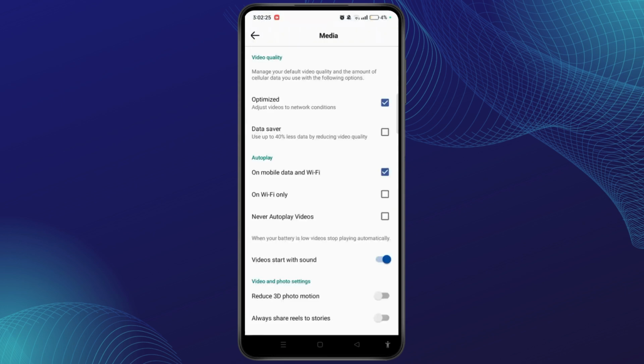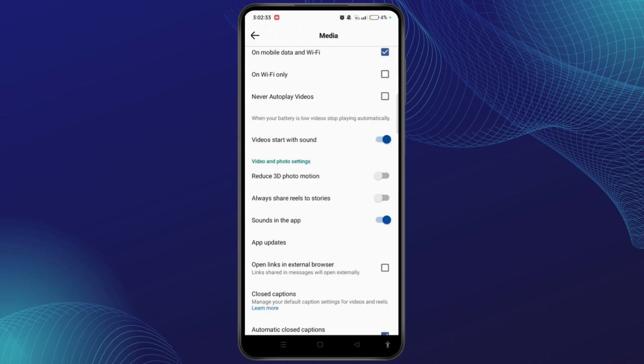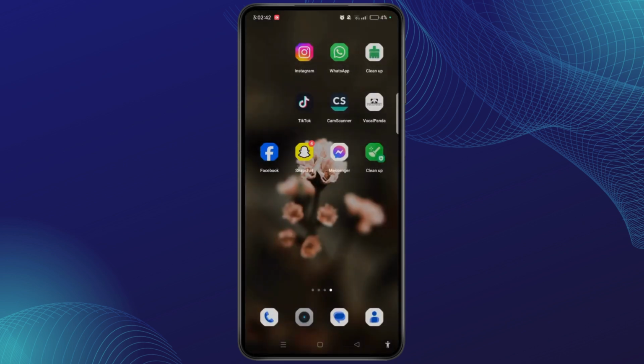Now choose Video and Photo Settings section and make sure that you have toggled the button on for sounds in the app. Once you have done that, your Facebook video no sound problem will be fixed.